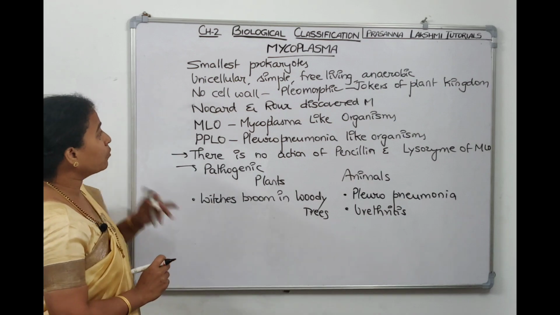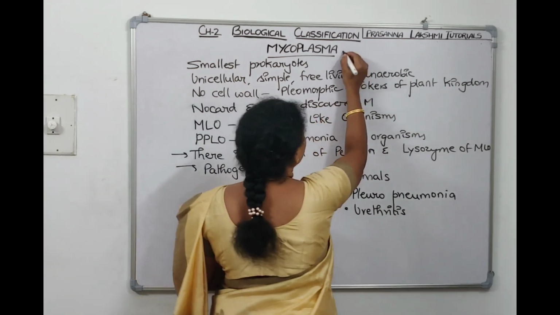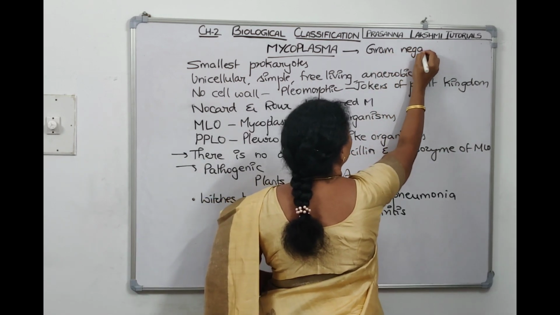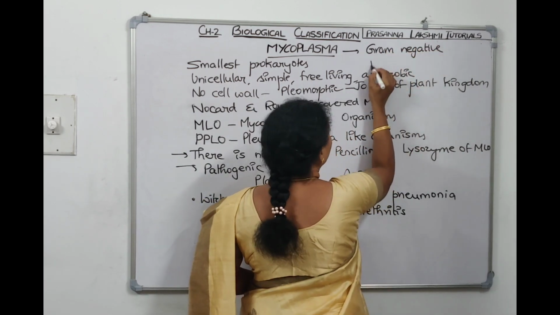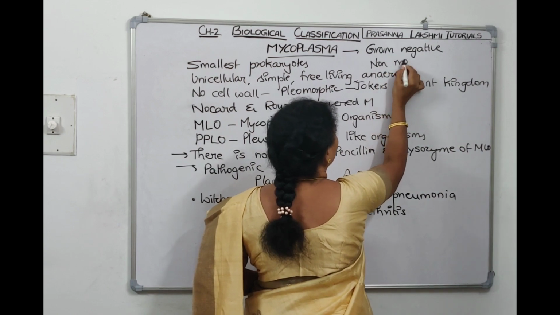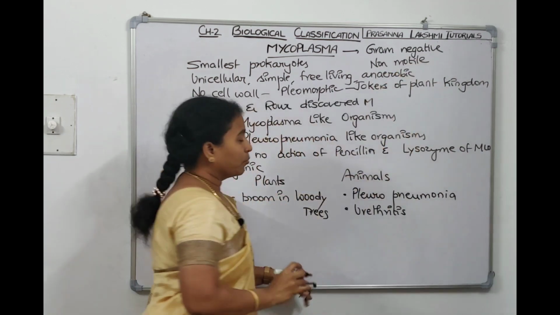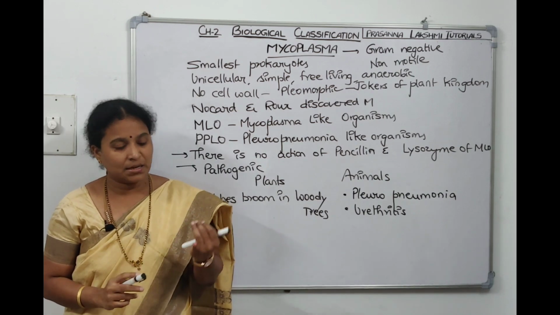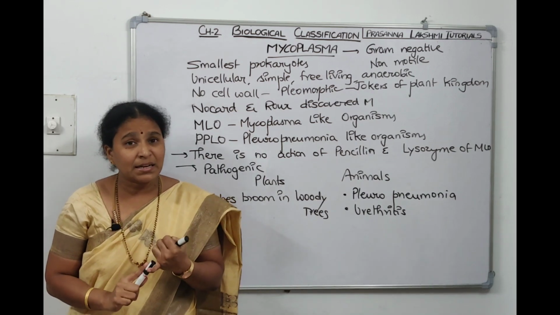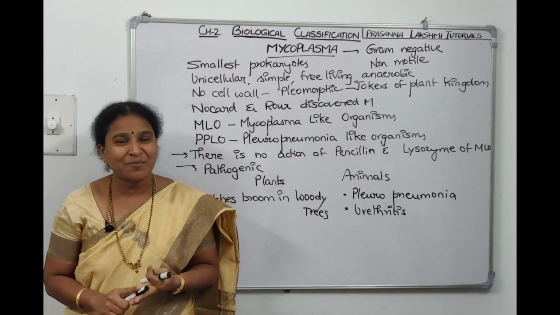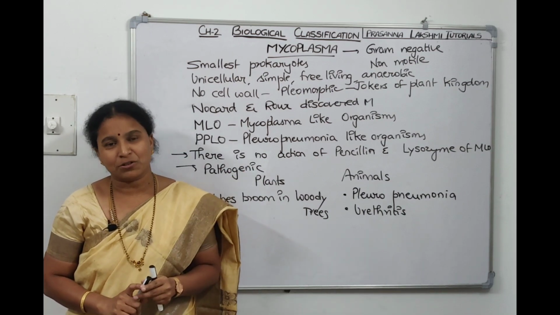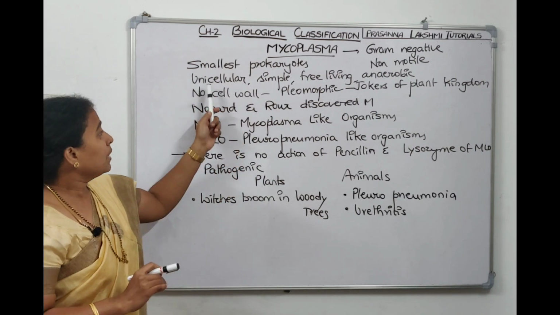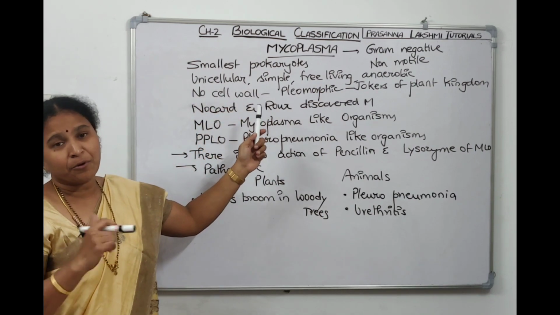If we have to list one more character, we can tell Mycoplasmas belong to the gram-negative type and they don't have any motile structures, which means they are non-motile. So with this, we have seen different organisms which come under bacteria or Monera: bacteria, Archaebacteria, Cyanobacteria, and then Mycoplasmas also. Mycoplasmas are the smallest prokaryotes. They are very small and unicellular. That's why they are kept under the prokaryotic kingdom.